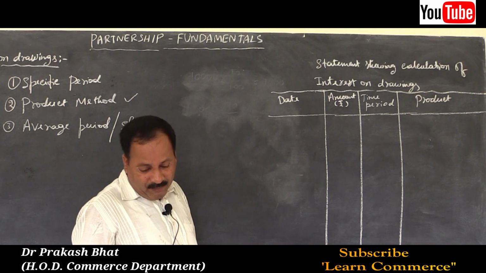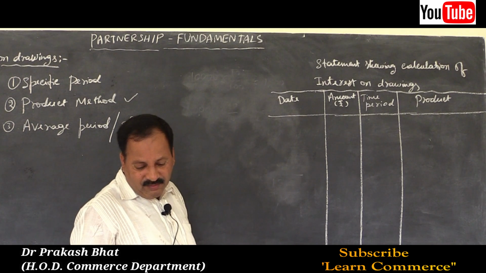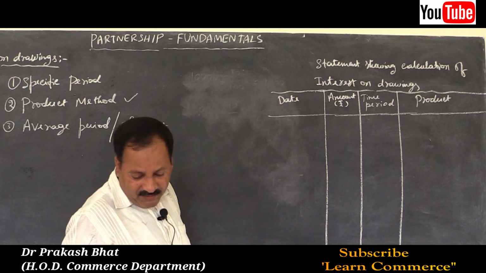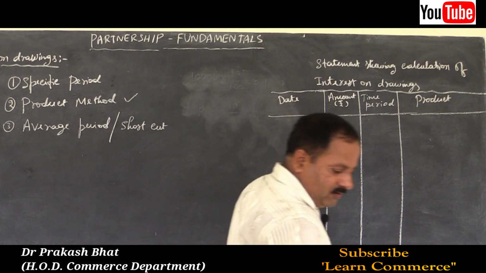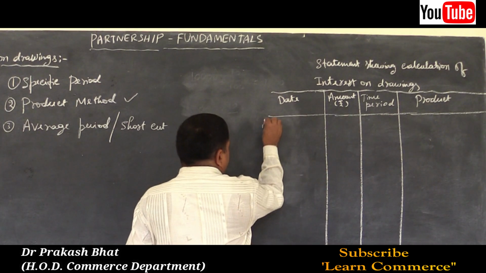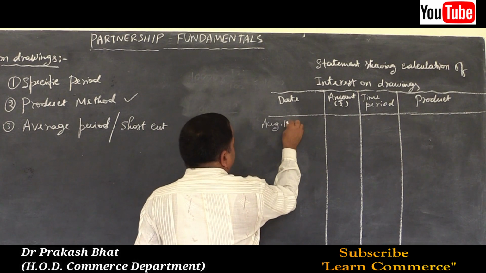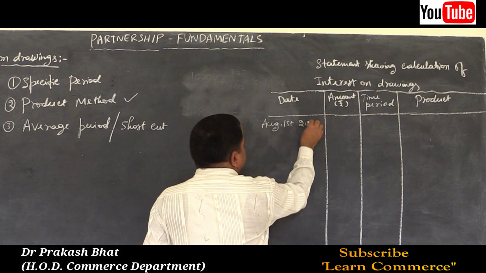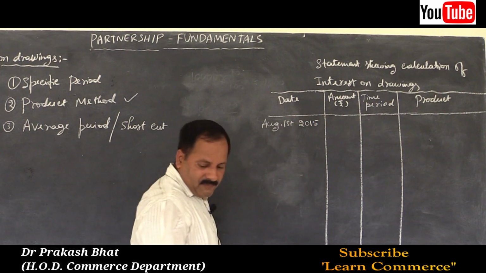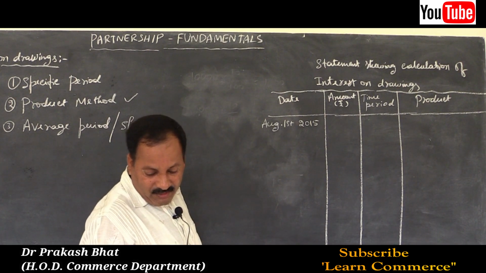The date given in the problem: August 1st, 2015. Amount of withdrawal 5,000.